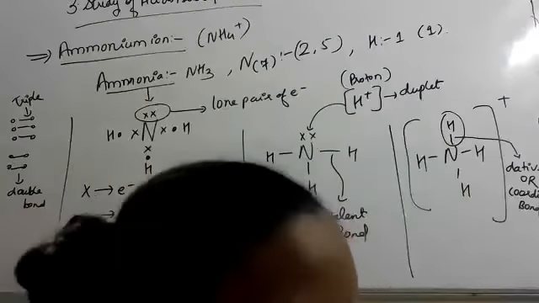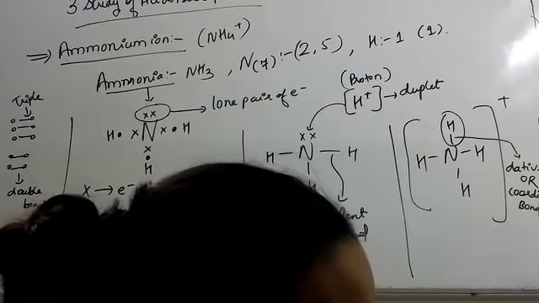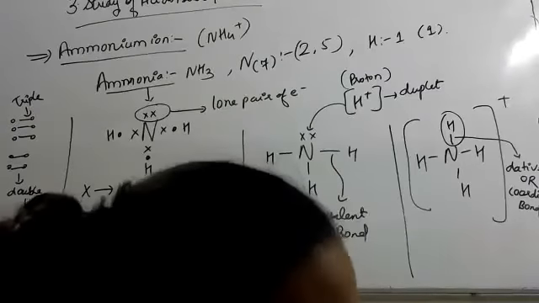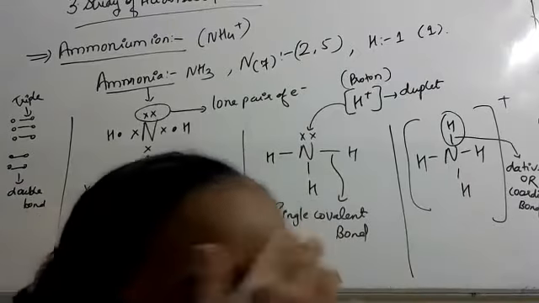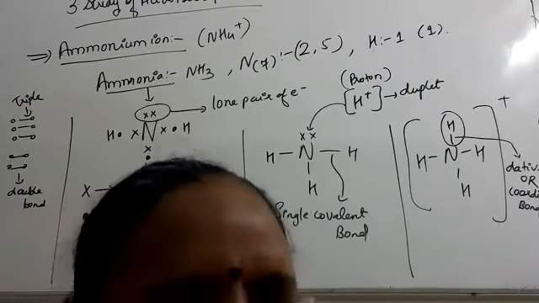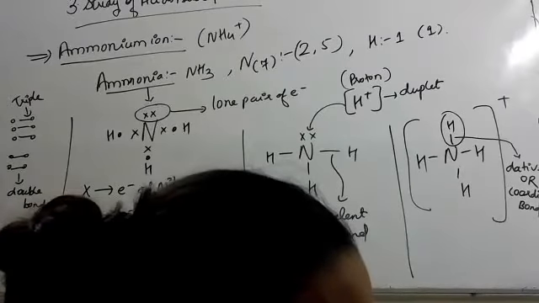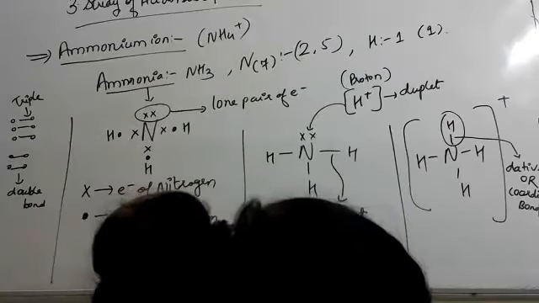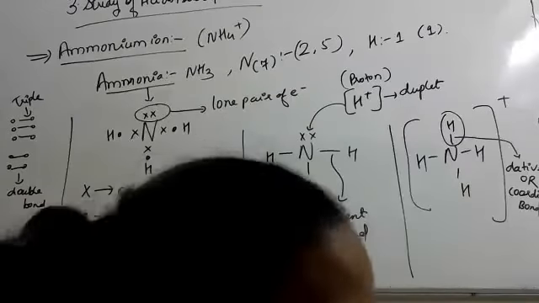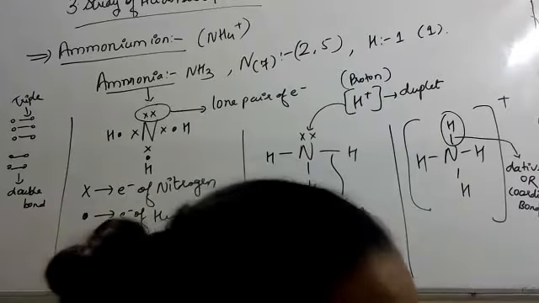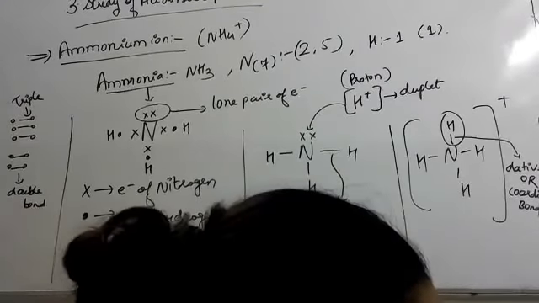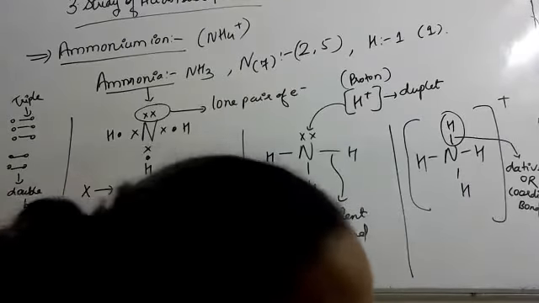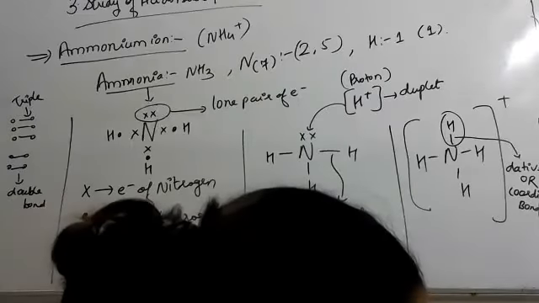In ammonia, there are 3 single covalent bonds between nitrogen and hydrogen, and one lone pair of electrons on the nitrogen atom.